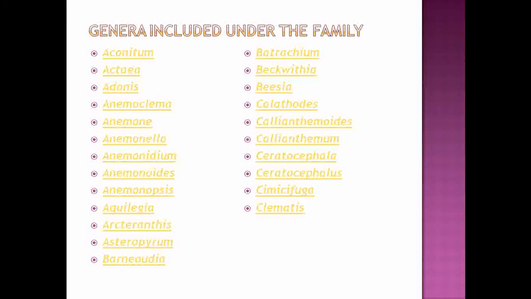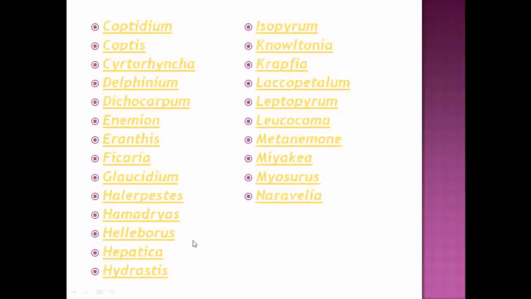Then see that these are the different 65 genera included under the family, like Aconitum, then Adonis. These are the different genera, but most important here is Clematis, which is one of the largest genera.